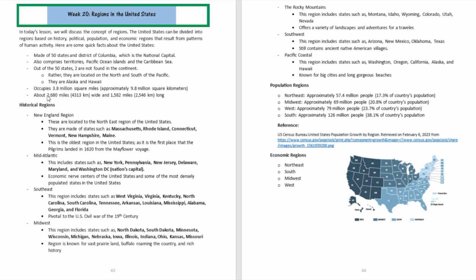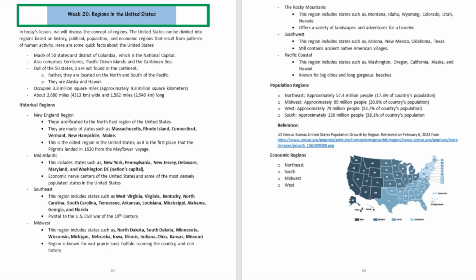The United States occupies 3.8 million square miles, approximately 9.8 million square kilometers. And that's about 2,680 miles wide and 1,582 miles long.